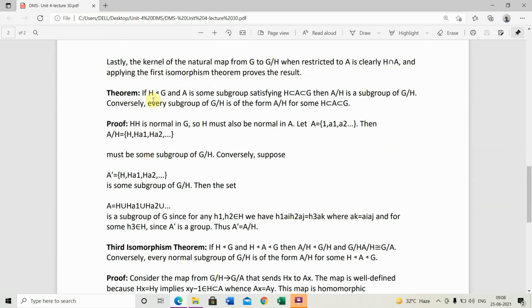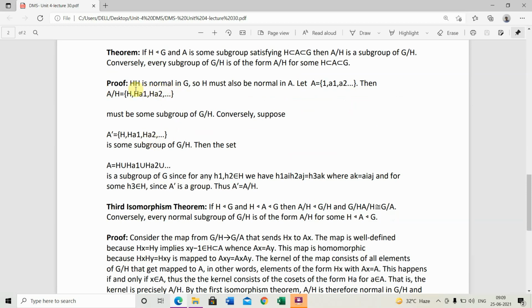Theorem: if H is a normal subgroup of G and A is some subgroup satisfying H subset of A subset of G, then A upon H is a subgroup of G upon H. Conversely, every subgroup of G upon H is of the form A upon H for some A with H subset of A subset of G. Proof.